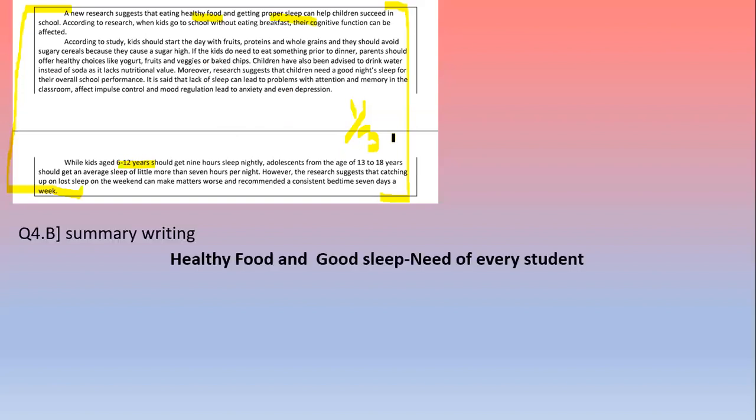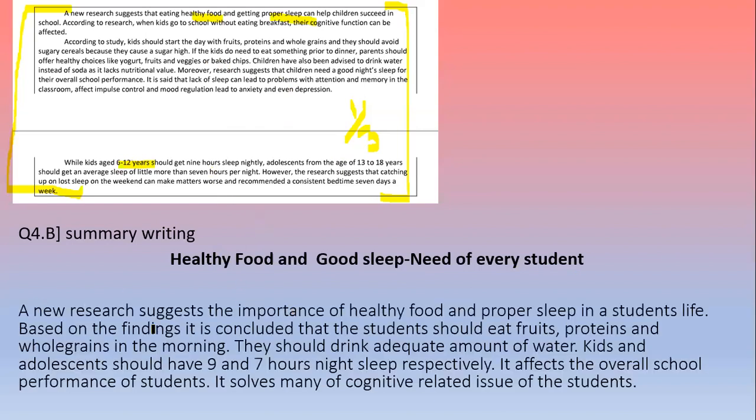I have written here answer. So we need to give one title. Healthy food and good sleep need of every student. So here I have given one title. Title is very important and it is compulsory also. And after that I have written here the summary. A new research suggests that importance of healthy food and proper sleep in the student's life.